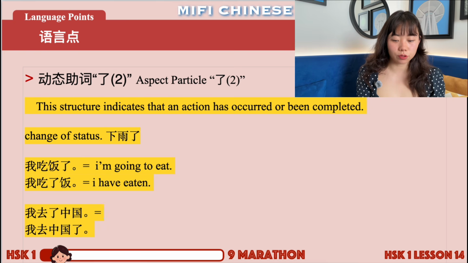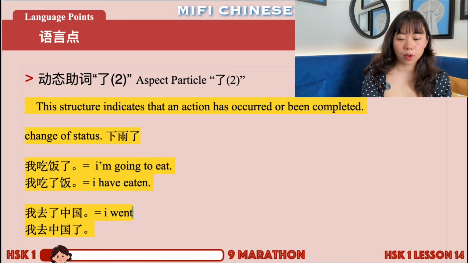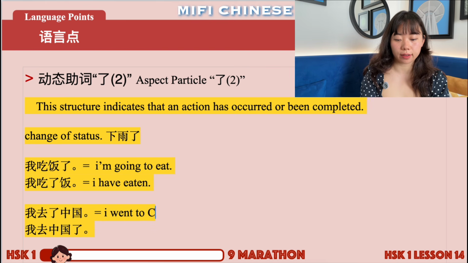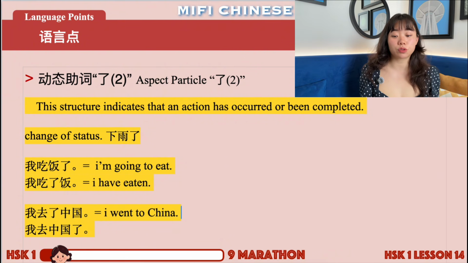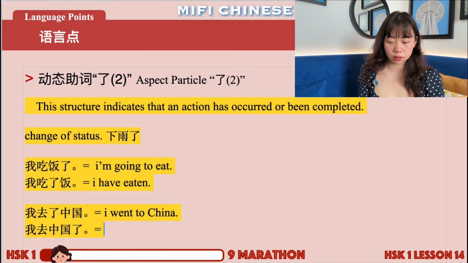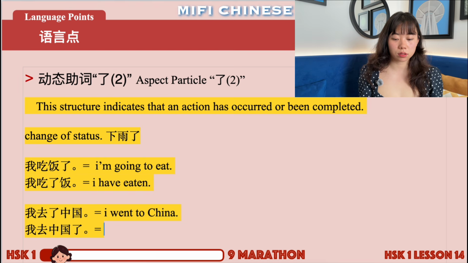Right here, the 了 is right after the verb 去, right? So 我去了中国. I went to China. The action of going to China is completed. Then 我去中国了.